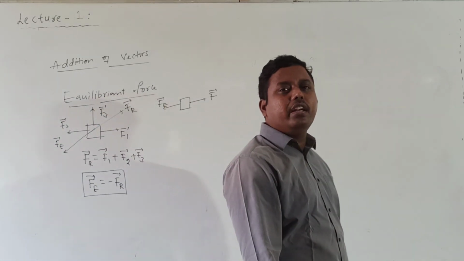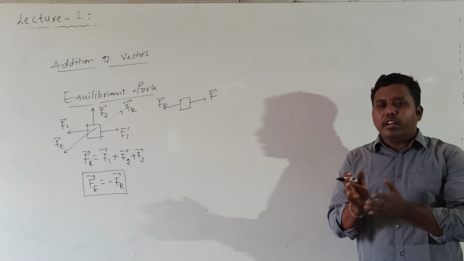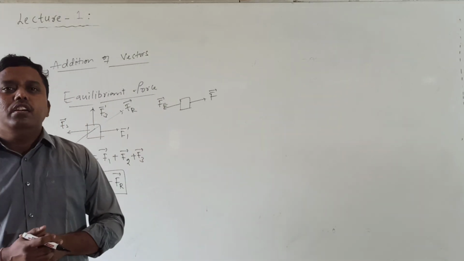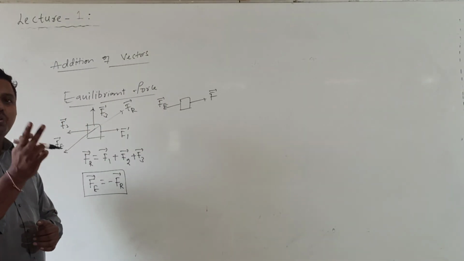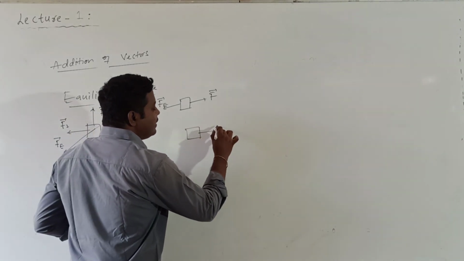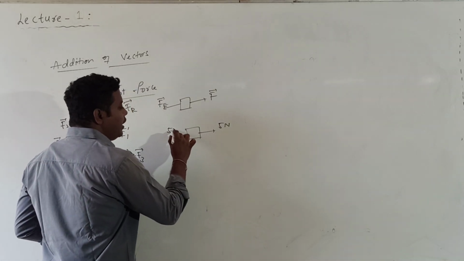F bar. Then the body will be in equilibrium. So a single force will never keep the body in equilibrium. The minimum number of equal forces required to keep the body in equilibrium is 2. So when I apply 2 equal and opposite forces, towards the right side a force of 5 newtons, and on the left side also I applied 5 newtons.